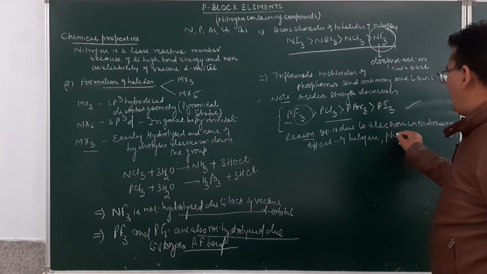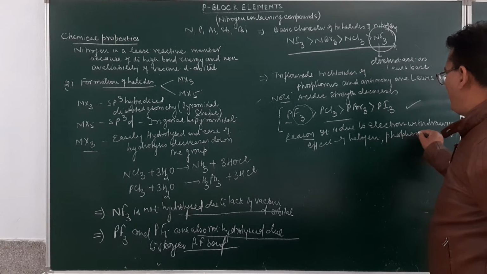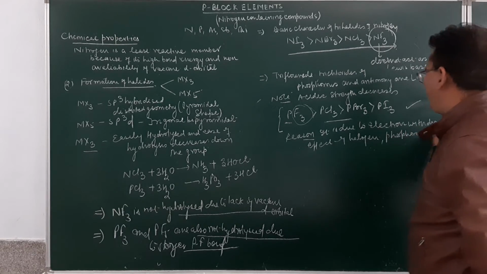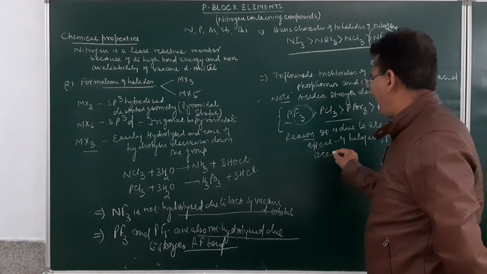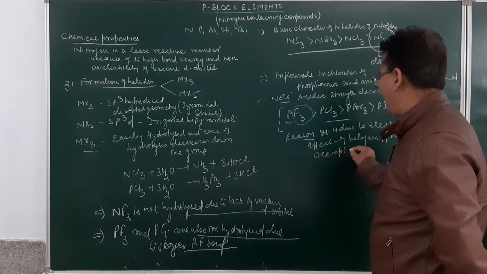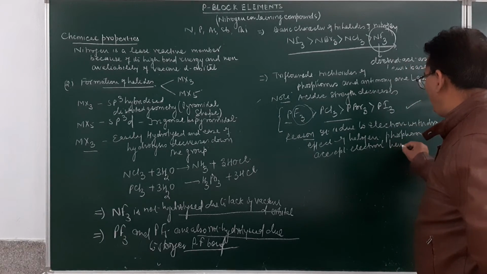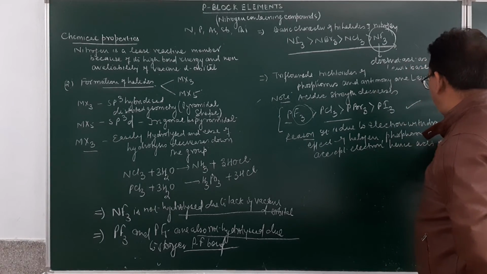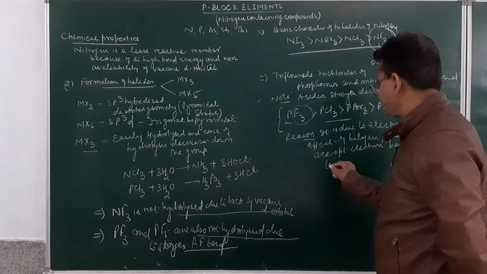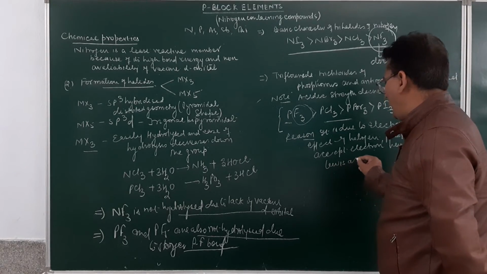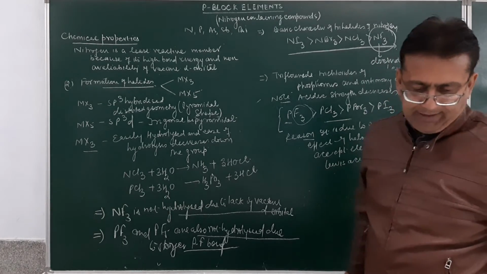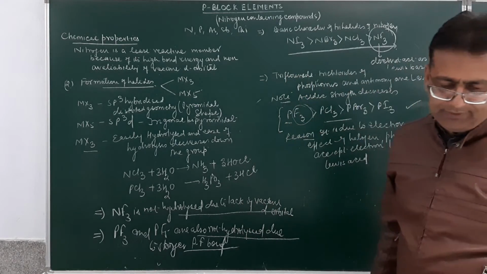Phosphorus can accept electrons, hence it acts as a Lewis acid.